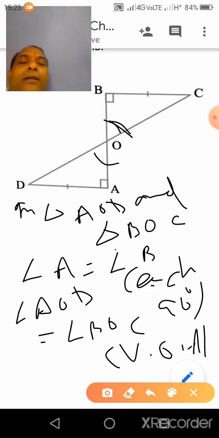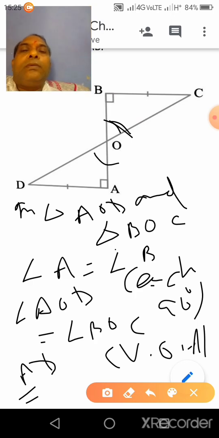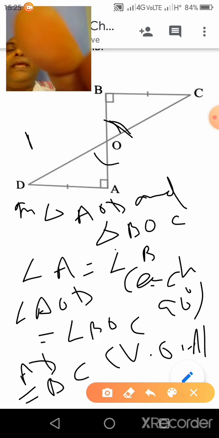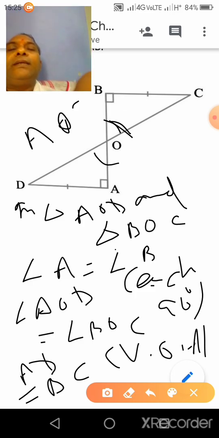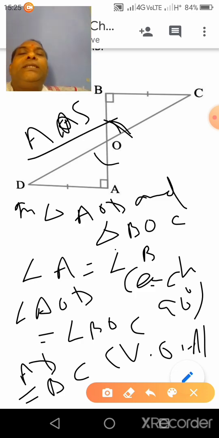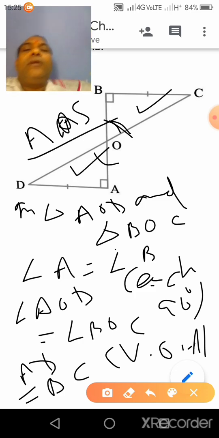Clear? And AD is equal to BC, given. So by AAS congruency, this triangle is congruent to this one, means triangle AOD is congruent to triangle BOC.